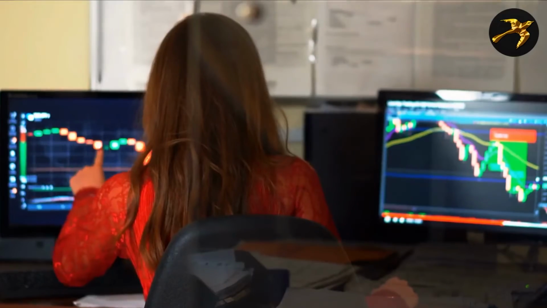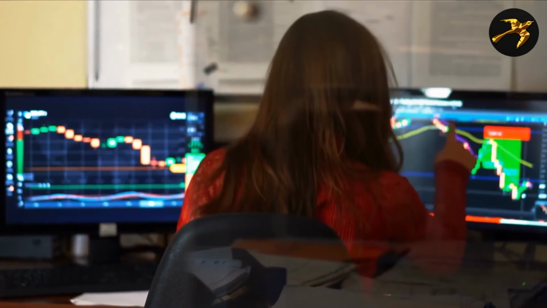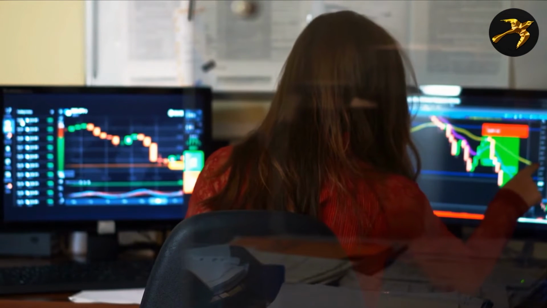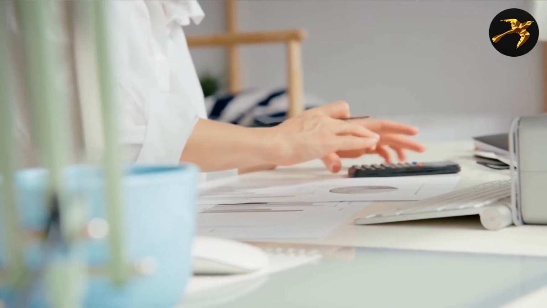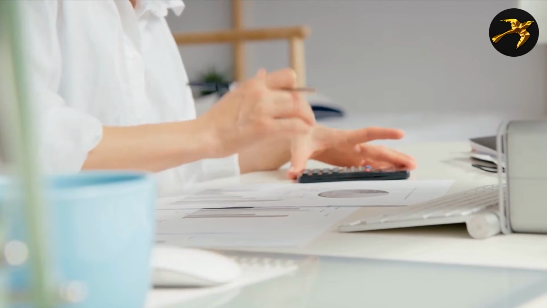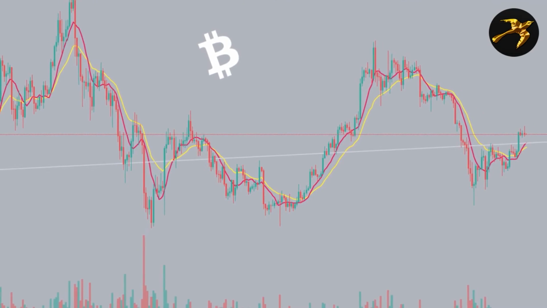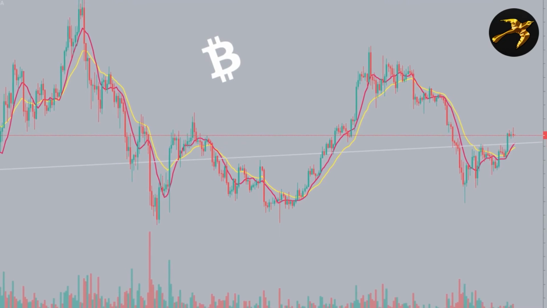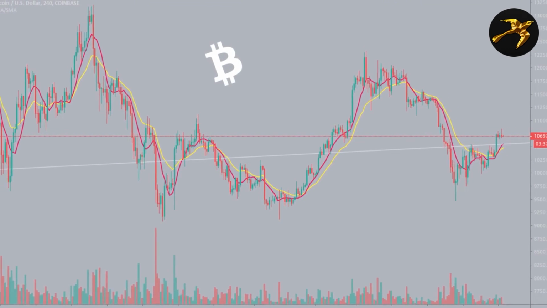The SMA, like all moving averages, evolves as the asset's closing prices fluctuate. So, to calculate the SMA for 10 or 20 days, add the closing prices of the last 10 or 20 days. You may also use two SMAs to understand crypto charts. In this case, we'll use SMA 50 and SMA 200.